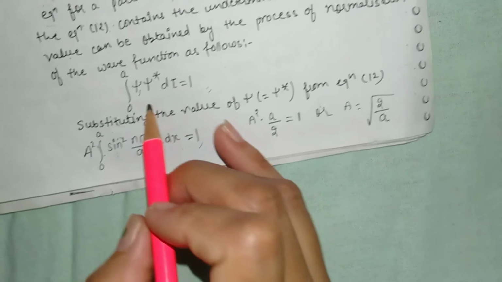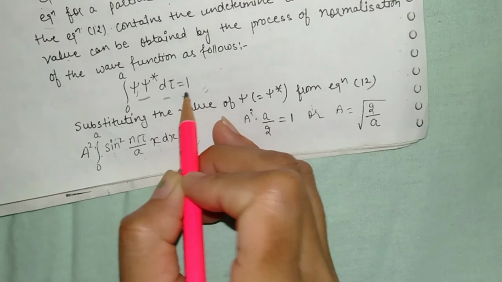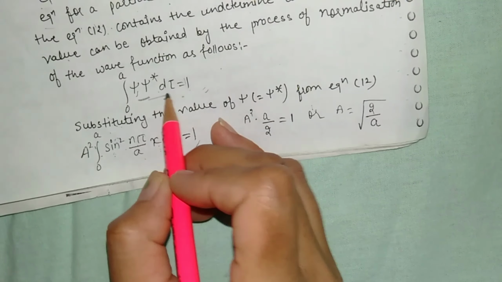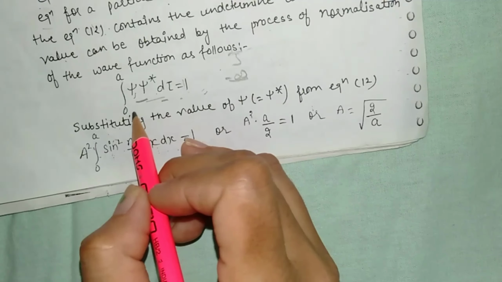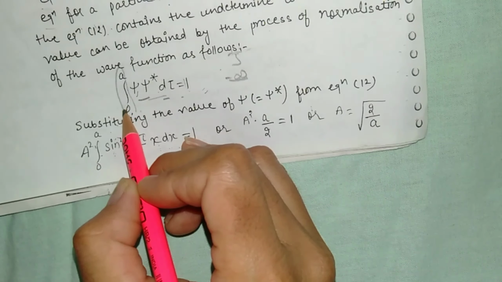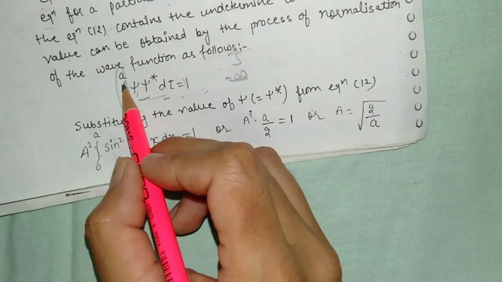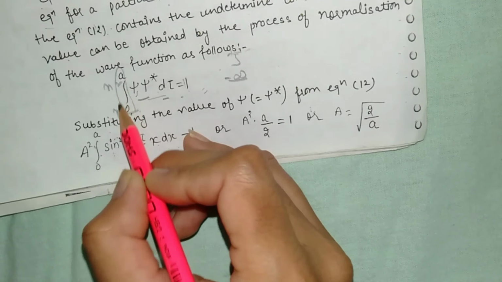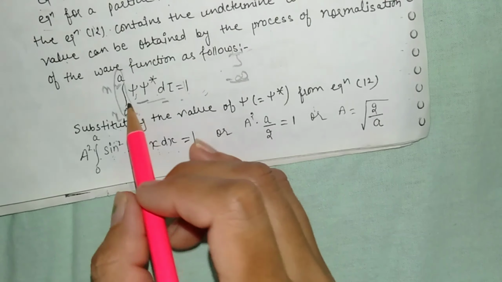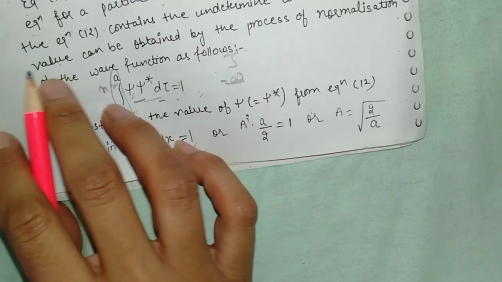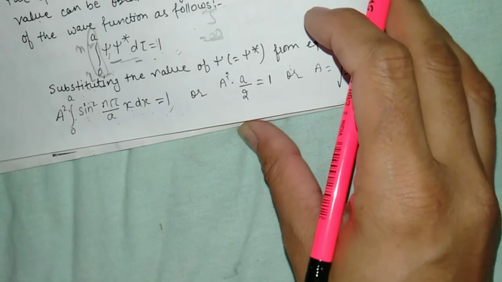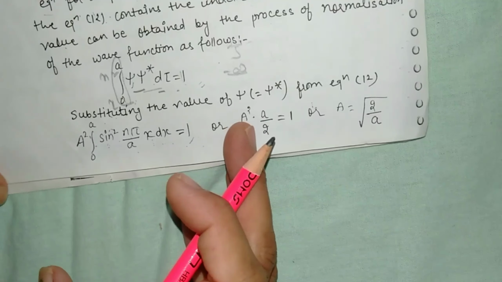The normalization condition is the integral of psi times psi star d tau equal to 1, where we consider minus infinity to plus infinity, and we already have the conditions: from x is equal to 0 to x is equal to a. So we will consider these restricted conditions for finding the particle inside the box.